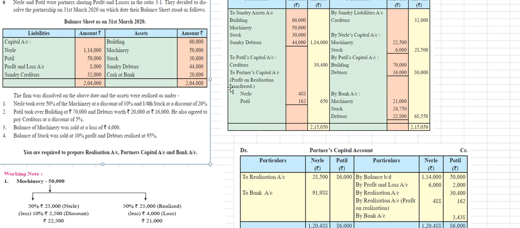To the partners' capital account, the profit on realization will be transferred. So before that we'll look at this side.